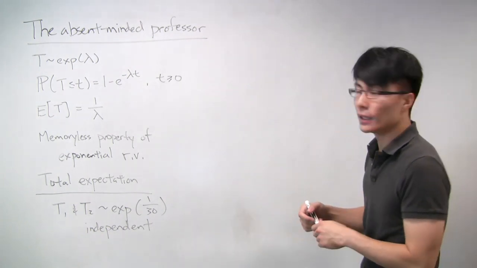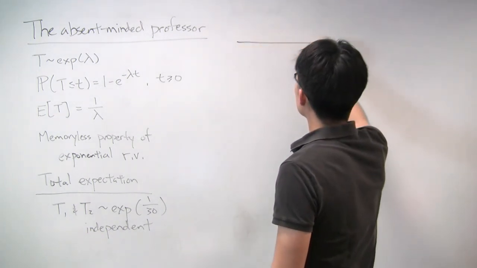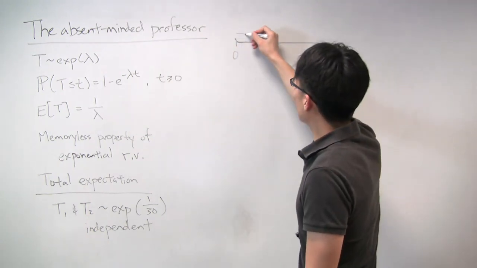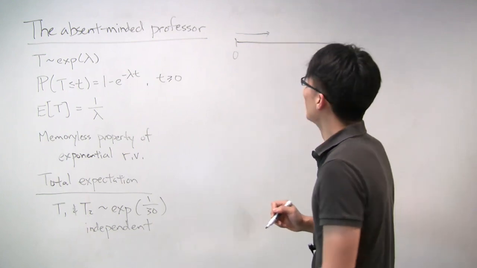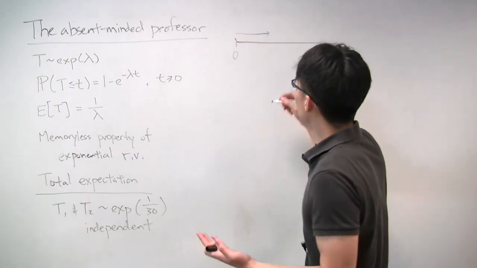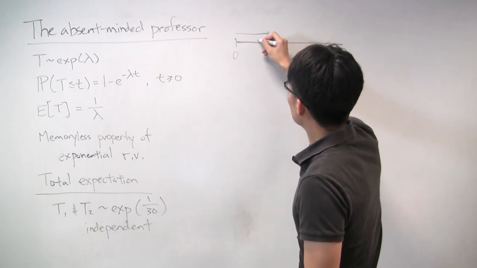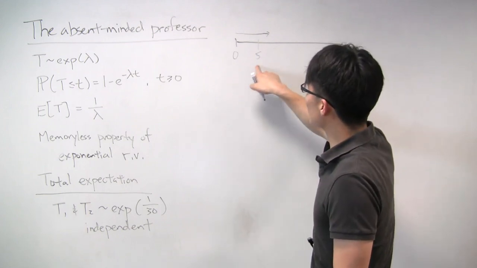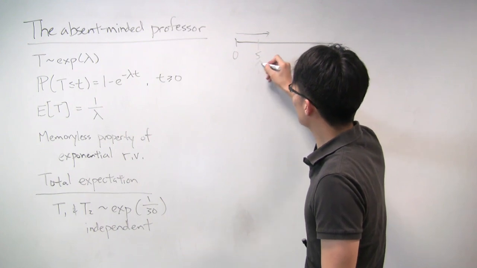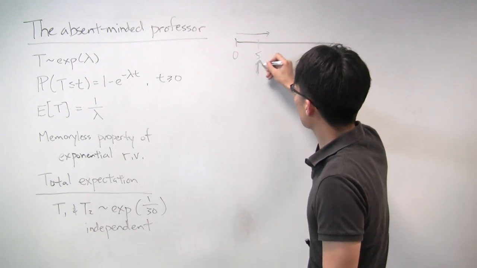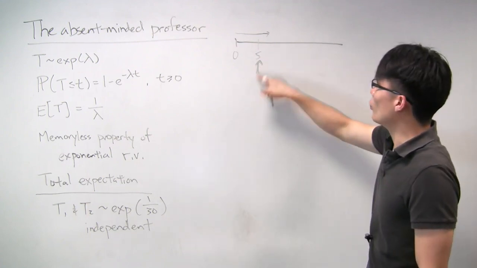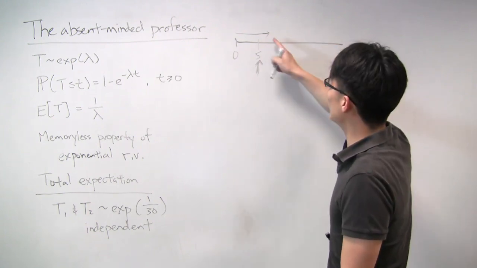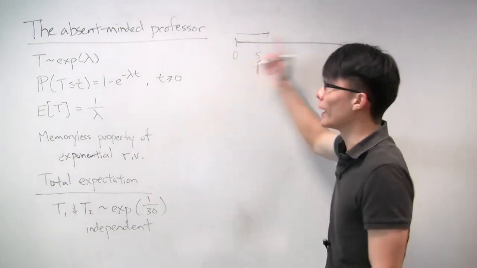So let's actually draw out a time frame of what might actually happen. So here's time 0 when the first student arrives. And the first student will go for some amount of time and leave. And now let's consider two scenarios. One scenario is that the first student takes more than 5 minutes to complete. Well, then the second student will have arrived at 5 minutes, and will already be waiting whenever this first student leaves. So then the second student will immediately pick up and continue. And in that case, we do have two exponentials back to back.